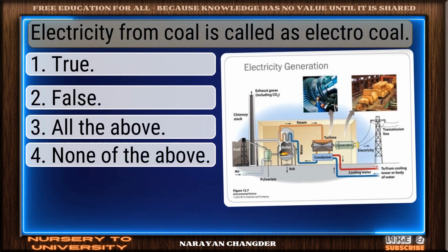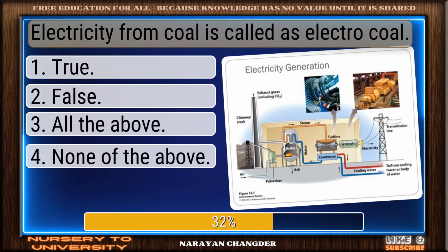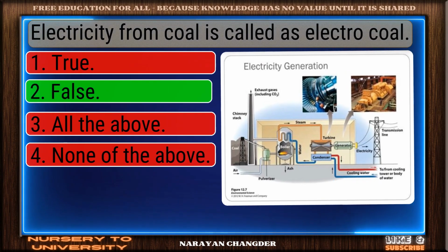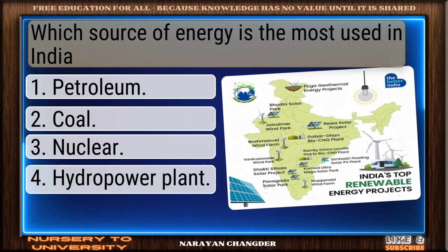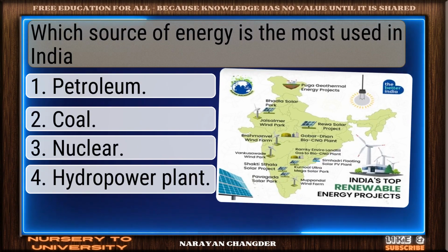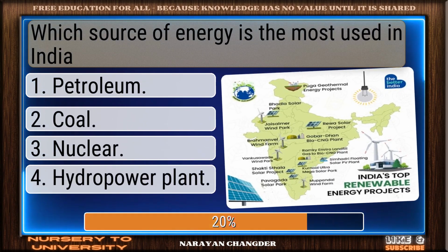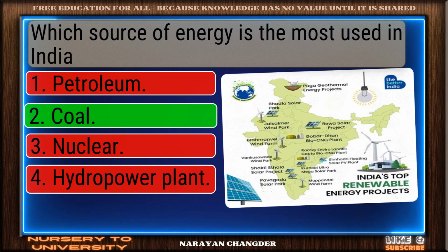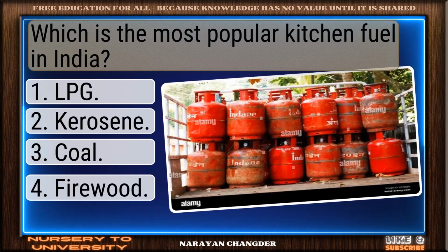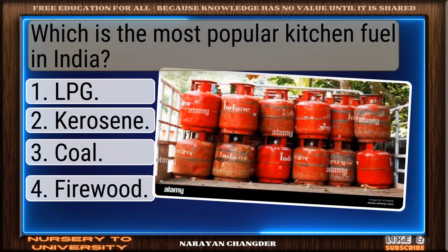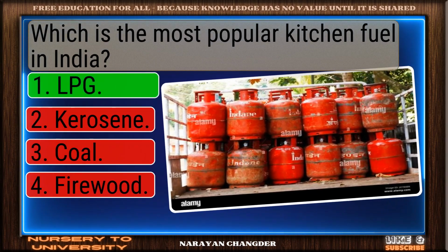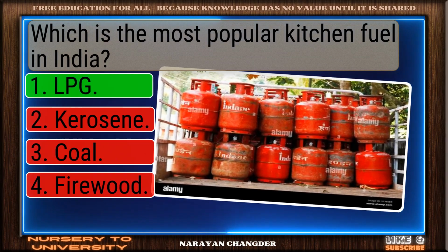Electricity from coal is called electro-coal. Well picked. False is correct. Which source of energy is the most used in India? Bravo. Coal is the answer. Which is the most popular kitchen fuel in India? Excellent. LPG is well reasoned.